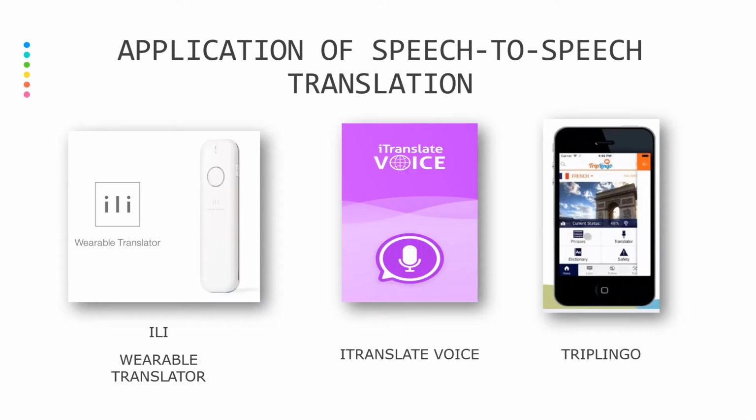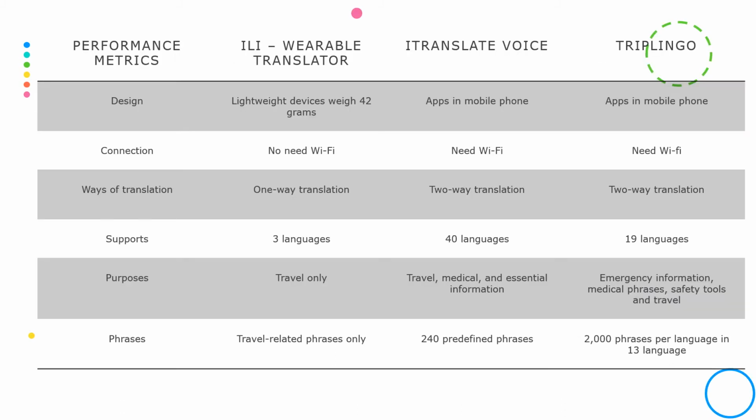These are the three applications of speech-to-speech translation that I will be reviewing. Firstly, ELI, Wearable Translator. Second, iTranslate Voice. Third, TripLingo. Okay, so I will compare these three applications over performance metrics of design, connection, ways of translation, supports, purposes, and phrases.